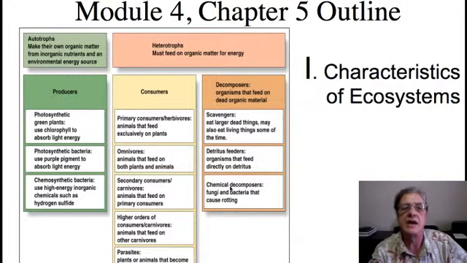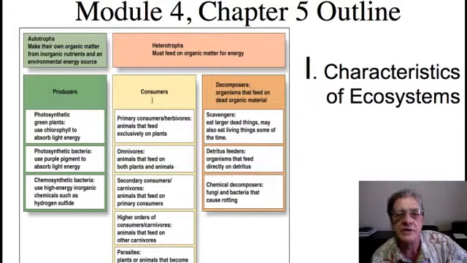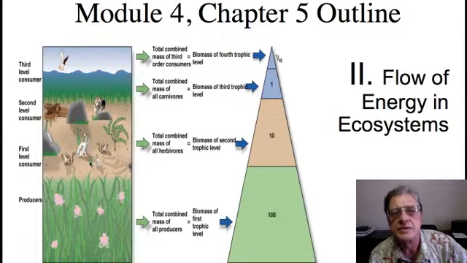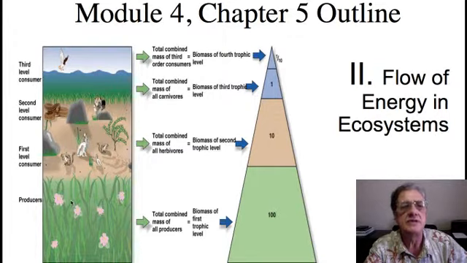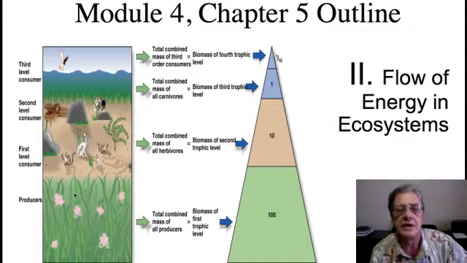So these three categories, producers, consumers, and decomposers, make up what we call the trophic or feeding levels within an ecosystem. This is sometimes known as the food chain. So here we see a graphic of a food chain within an ecosystem. The food chain begins with the lowest level, which are the producers, that is the green plants that capture energy from the sun and produce glucose, the first organic component in the feeding cycle of an ecosystem.